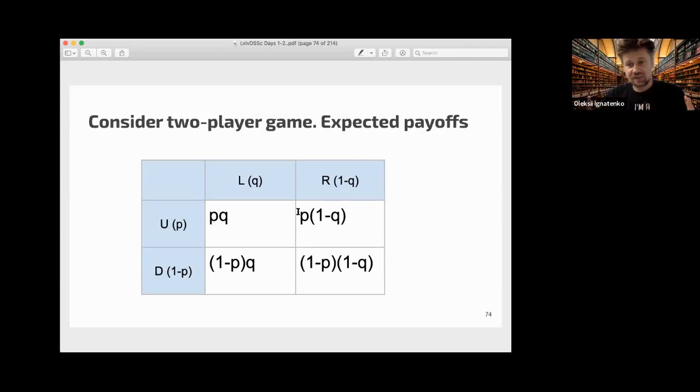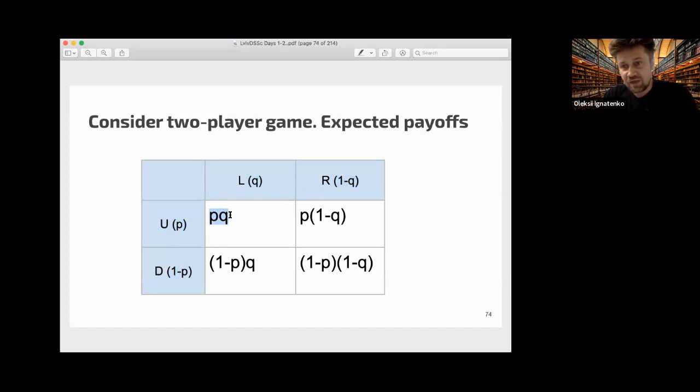It's the simplest possible game, which is still a game, but you can't simplify it further. You can't have 1 player and you can't have 1 strategy, as that's not a game in some sense. With 2 players and 2 strategies, we can assign mixed strategies P and 1 minus P, and Q and 1 minus Q, the probabilities of playing each particular pure strategy.